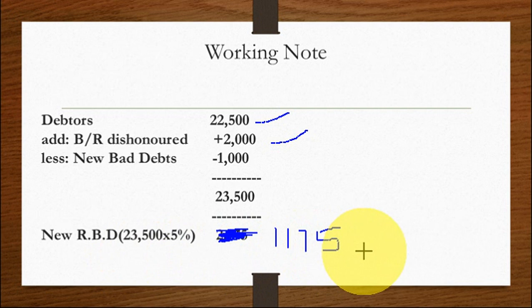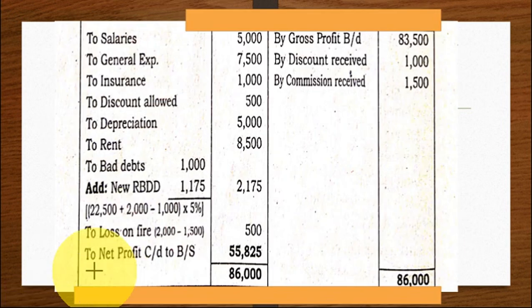Okay, they told you to calculate the reserve for doubtful debts 5%. So 5% you have calculated 1,175. Same thing. Bad debts you are writing, or you can write directly here, no problem. Okay, bad debt 1,000, new RBD 1,175. So total 2,175.